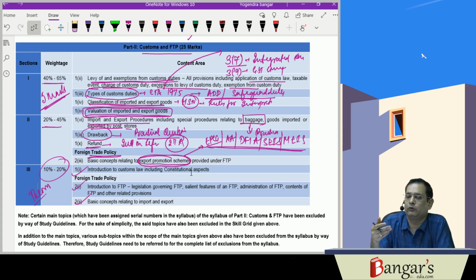Besides this, you must have knowledge about the amendments which have been made, because in GST there are continuously amendments going on. So you must have complete knowledge about the latest amendments, because questions are asked in the examination about them. So first of all we'll be starting with the goods and services tax portion, that is the 75 marks portion, which will cover the CGST Act and IGST Act. Then we'll go for the customs and the foreign trade policy, which covers 25 marks.